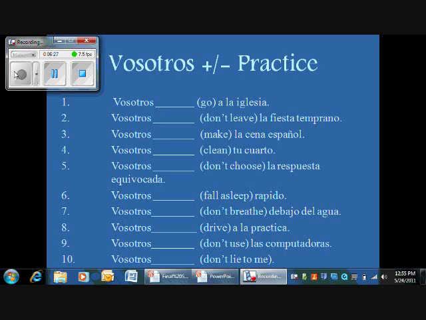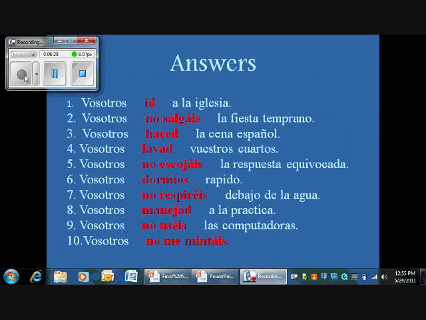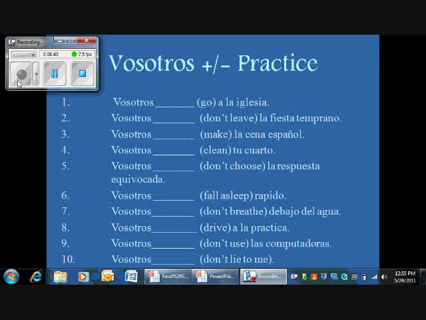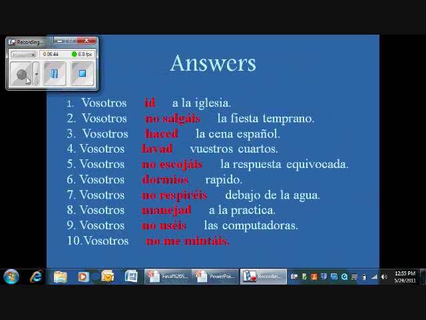Vosotros drive to practice. Vosotros manejad a la práctica. Manejad is take off the R and add D because it's positive. Vosotros don't use the computers. Vosotros no uséis las computadoras. You have the no because it's negative and éis because it is an AR verb.